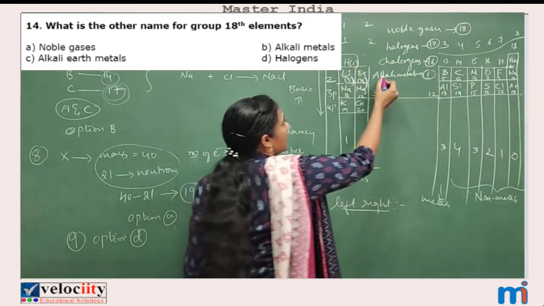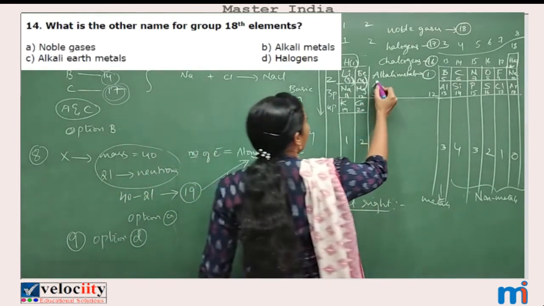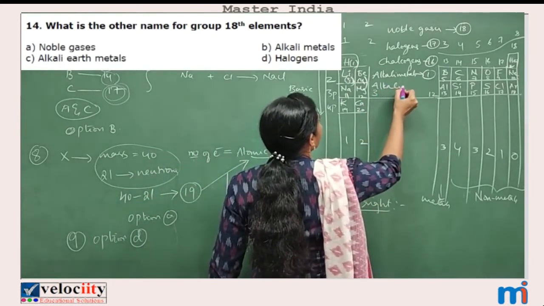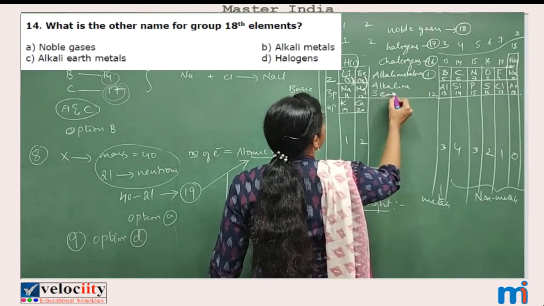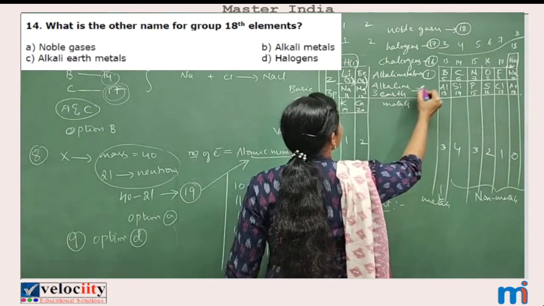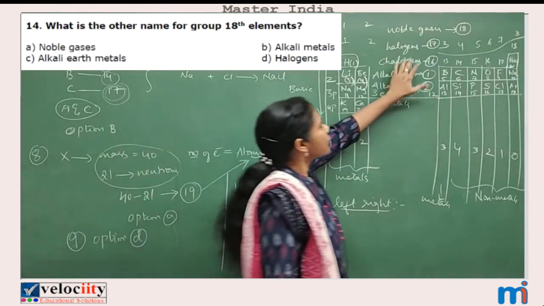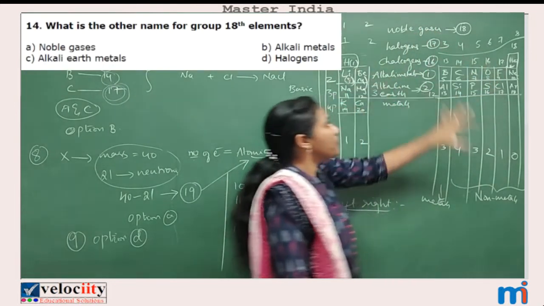All first group elements are called with the special name alkali metals. And you have another special name, alkaline earth metals. Alkaline earth metals means second group elements. Okay, so these are some special names for different groups.